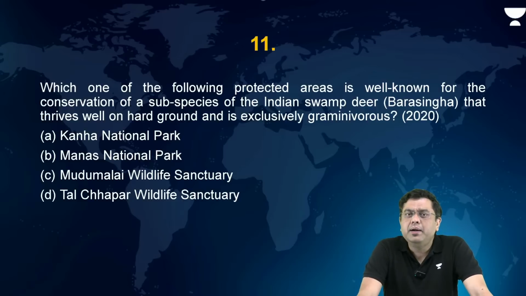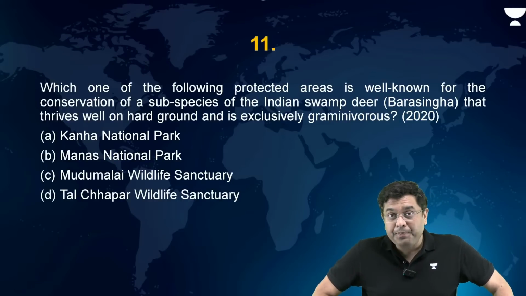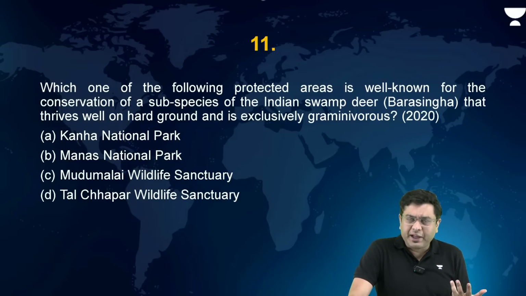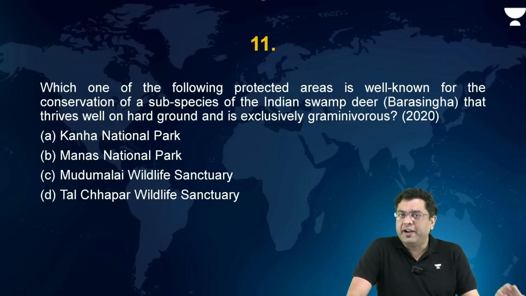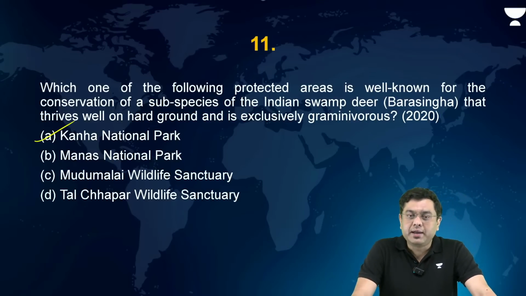Now, Barasinga is to be found in certain areas, including Kanha, including the region of Dudhwa, and around Pilibhit as well. So that is where you will find the presence of Barasinga. Now, if you take a look at Manas, Manas is situated in the east in the region of Assam. That is not where you will find Barasinga. Mudumalai is present in the south. Again, you will not find it. Talchapar is where you find the black buck population. You will not find the Barasinga or the swamp deer. So the correct answer in this case is going to be Kanha.